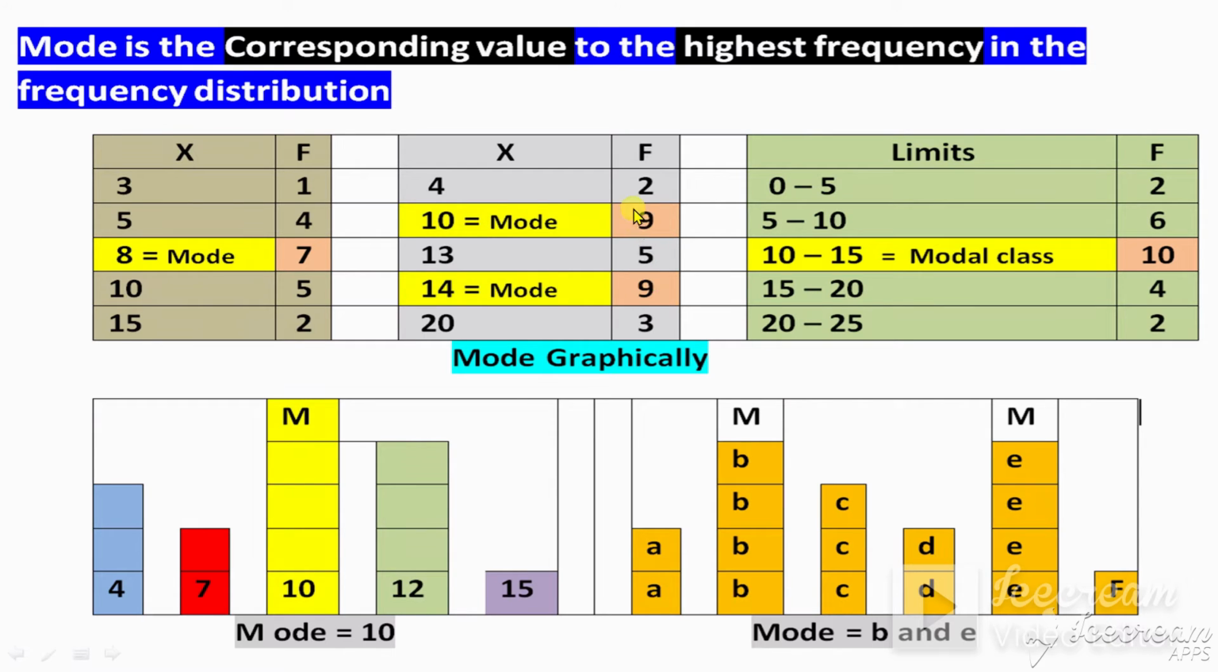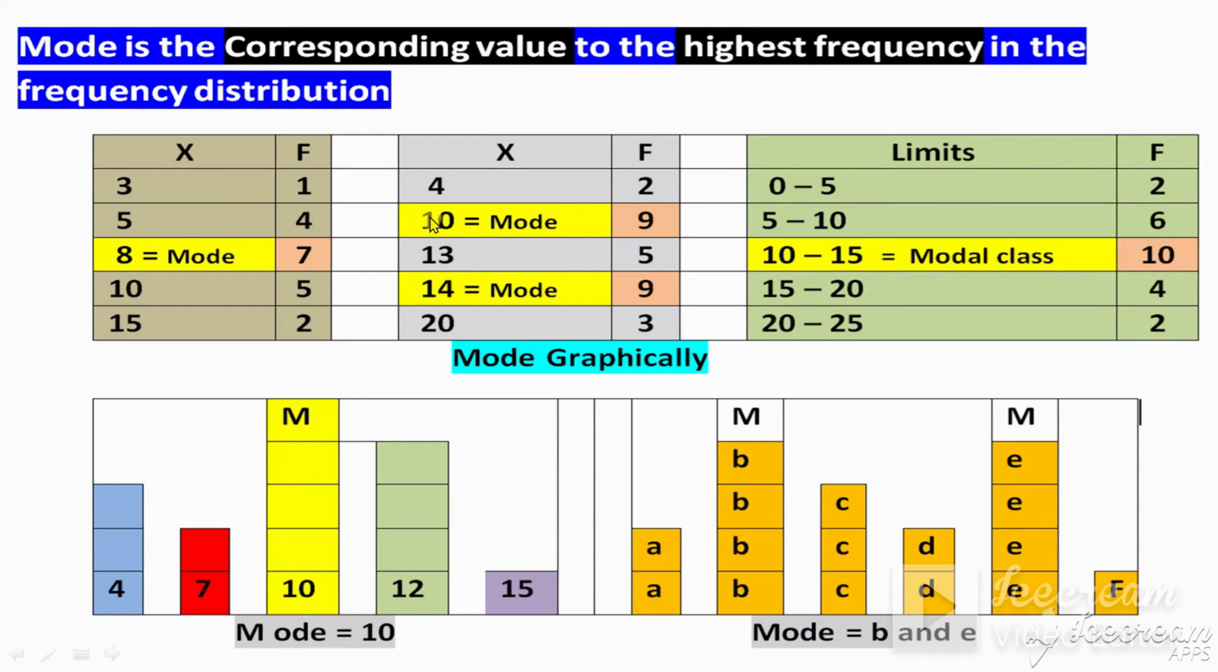So according to this definition, the corresponding number to the 9 is 10. The corresponding value to the highest frequency is 10, and here the corresponding value to the highest frequency is 14. So the modes are 10 and 14. If there is one mode, this is called unimodal. If there are two modes, this is called bimodal.